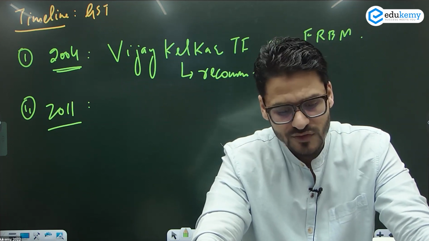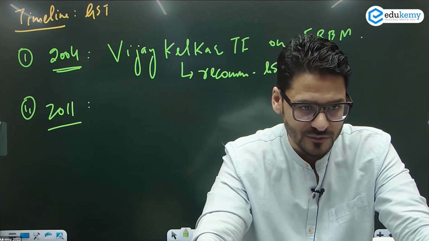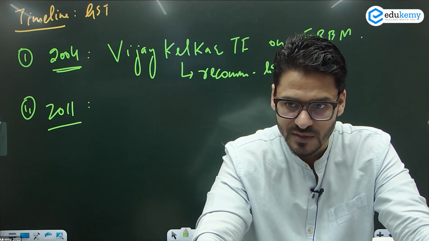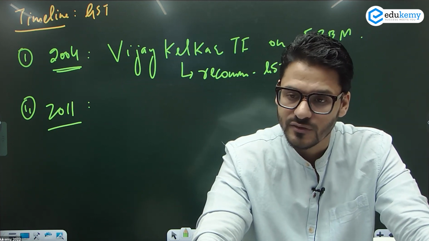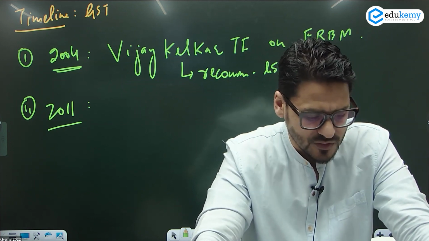And you always should be in support of a strong government at the center. Coalition government किसी काम की नहीं होती. You can do nothing in a coalition government. But if it's a strong government, they can do drastic changes. So वो हुआ फिर, they came up with this system because they had nothing to lose.